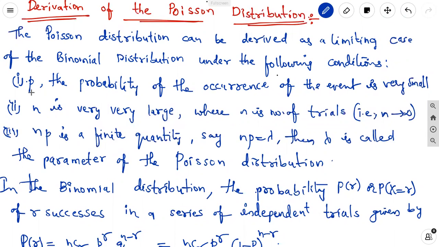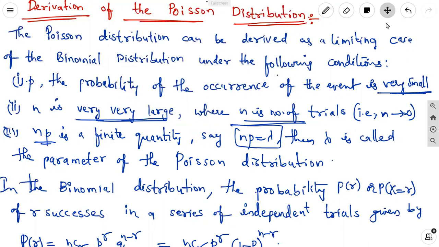Small p, the probability of the occurrence of the event, is very small, and n, the number of trials, is very, very large, as n tends to infinity. Here np is a finite quantity. We say that np is equal to lambda, and lambda is the parameter of the Poisson distribution. These are the conditions, and from them we can derive the Poisson distribution.